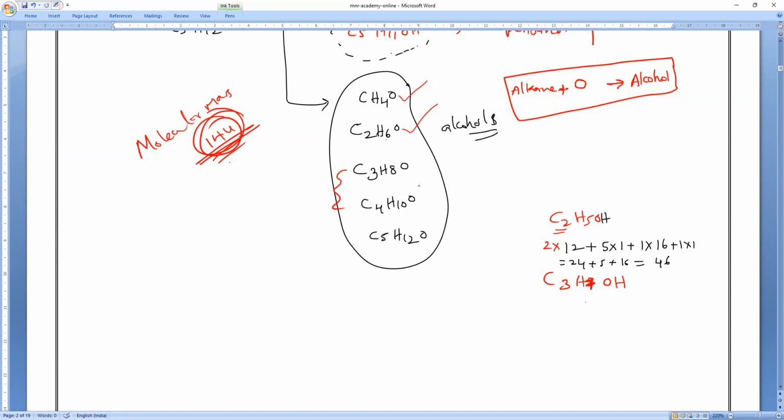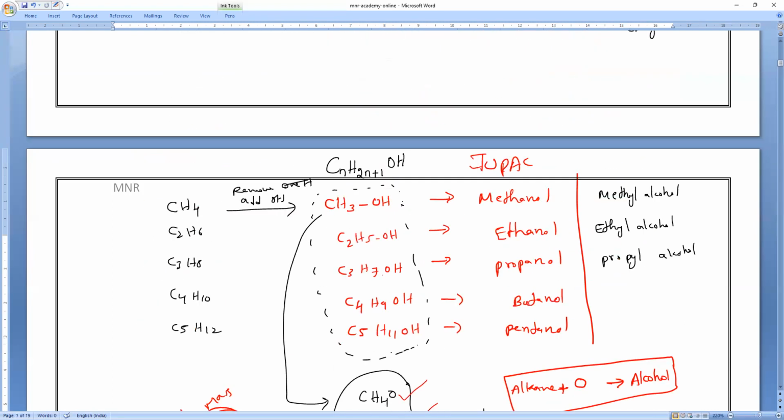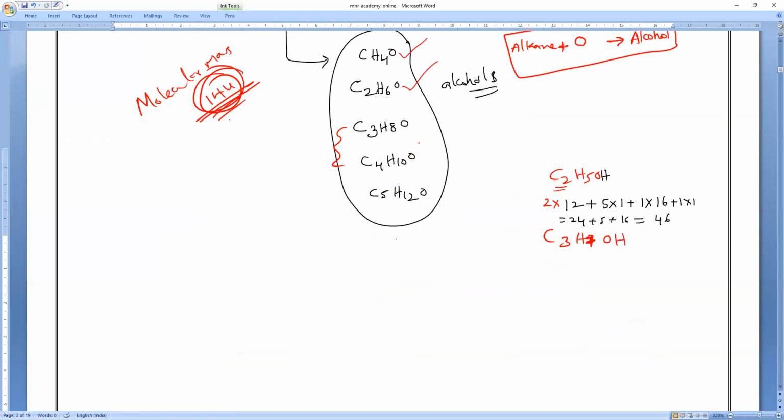C3H7OH. Okay, the formula, if I made a mistake, you tell me. C3H7OH. What is the number of carbons? 3. 3 into 12, plus number of hydrogens 7, 7 into 1, plus number of oxygens 1, 1 into 16, plus number of hydrogens again 1, 1 into 1. So if I add it, 12 threes are 36, plus 7, plus 16, plus 1. Total 60. Check it. So am I right, everybody?